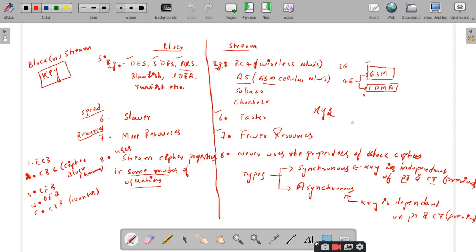And finally, we ended our discussion with various types of stream ciphers, like the synchronous stream cipher and the asynchronous stream cipher. In the synchronous stream cipher, the key that you are going to generate does not depend on the previous inputs, plain text and the ciphertext. But in the asynchronous stream cipher, the key which you are going to generate depends on the previous plain text and the ciphertext, right? So that's all for today's session.